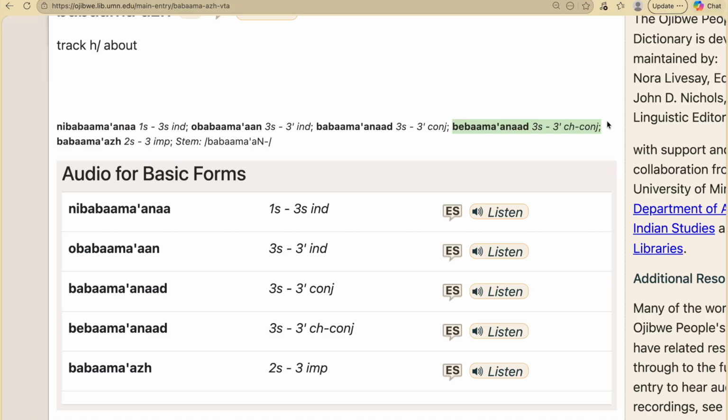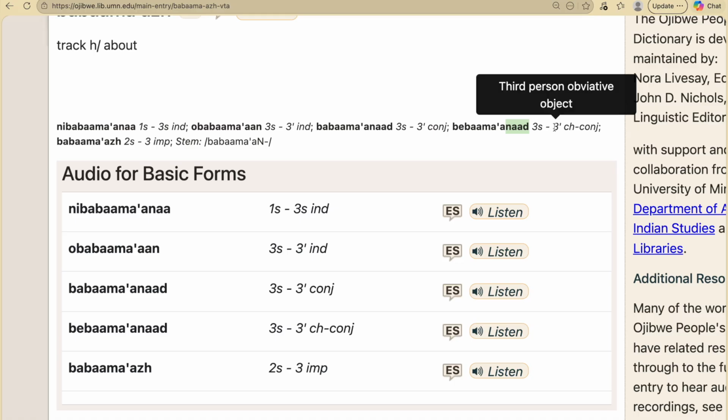For example, bebama anad. So that's initial vowel change for babam, changes to bebama anad. This is our conjugated third person to fourth person or third person obviative.